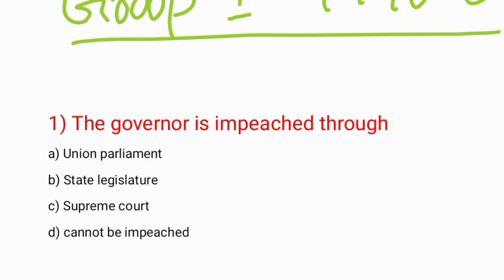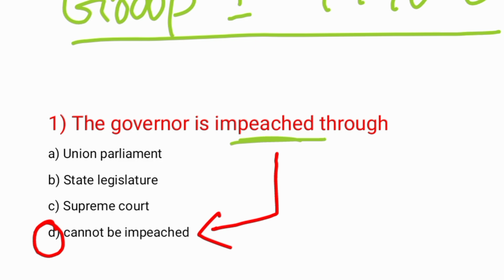The governor is impeached through... and you have 5 seconds. Try to think of the answer. And the answer is: cannot be impeached. The governor cannot be impeached. He is appointed by the president and can be removed by the president at any time. There is no process of impeachment mentioned in the Constitution of India for the post of governor.